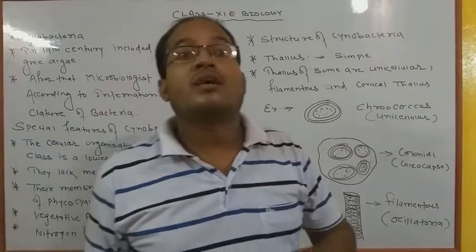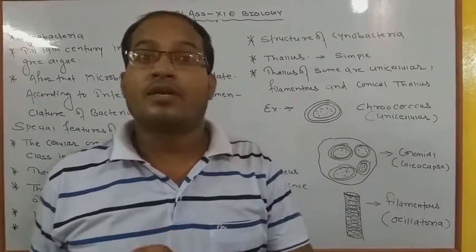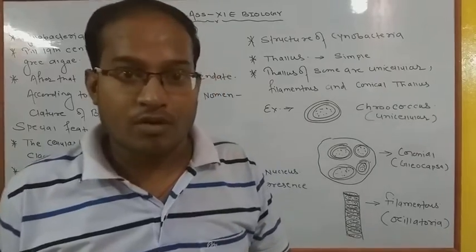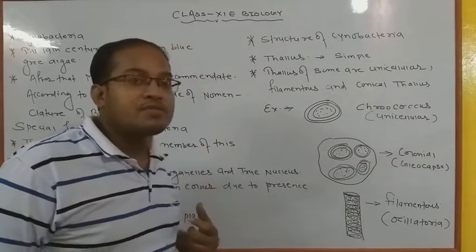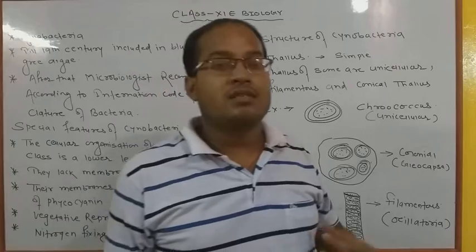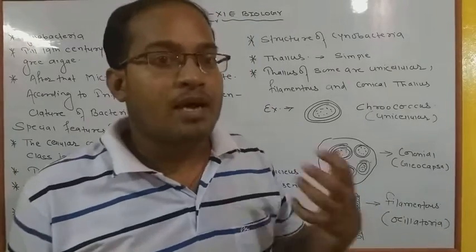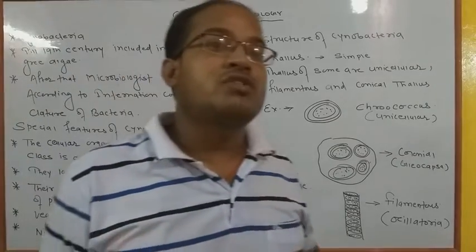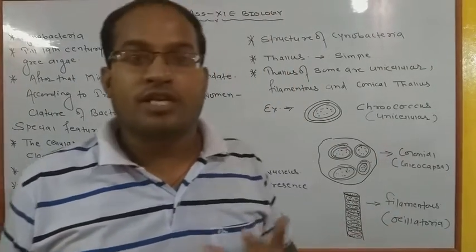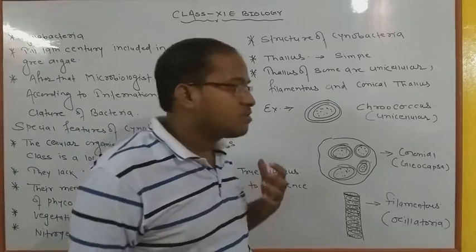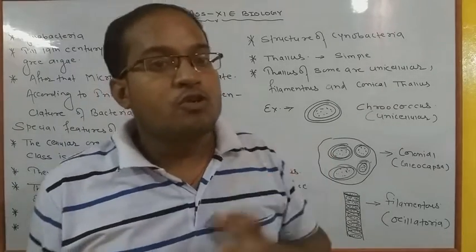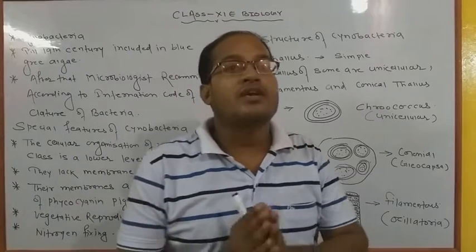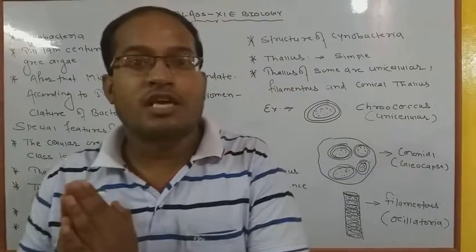Because cyanobacteria contain photosynthetic pigment, which they need to fulfill their food requirement. But in bacteria we have seen that only in some cases do they obtain food by the autotrophic mode of nutrition, because we have also studied the modes of nutrition in bacteria. So cyanobacteria are generally related to bacteria, but they differ in having photosynthetic pigment.